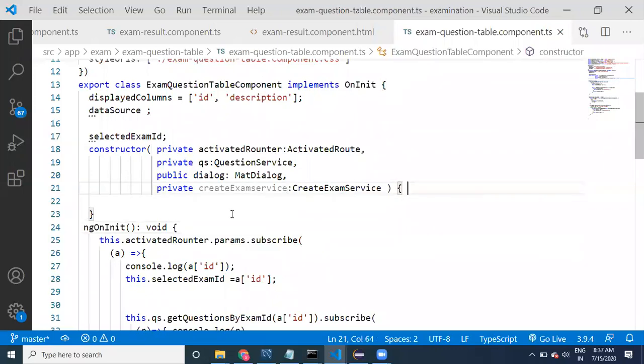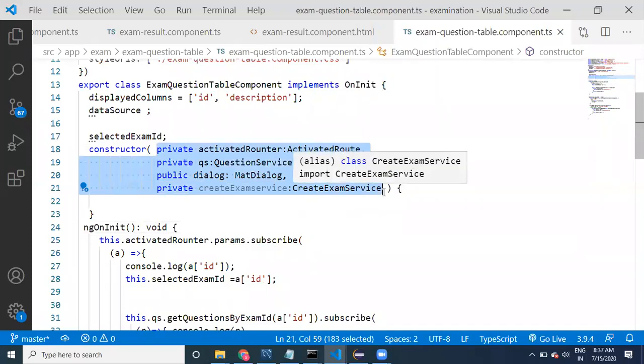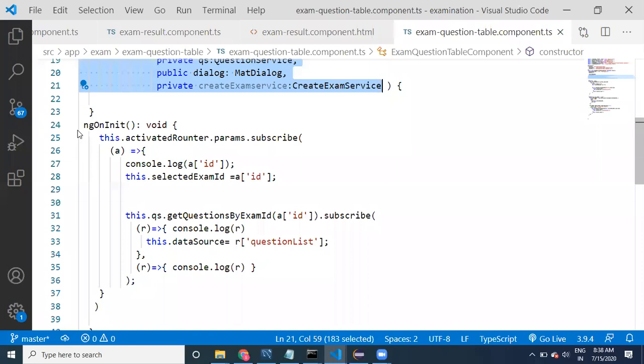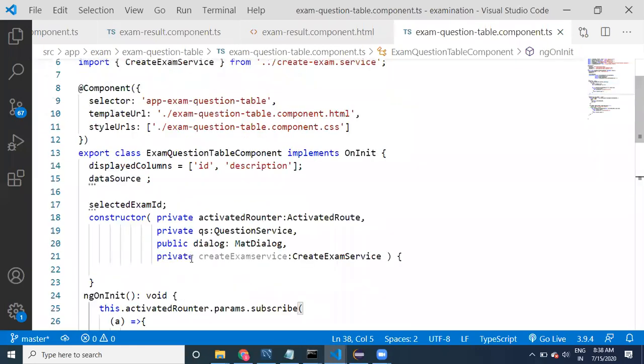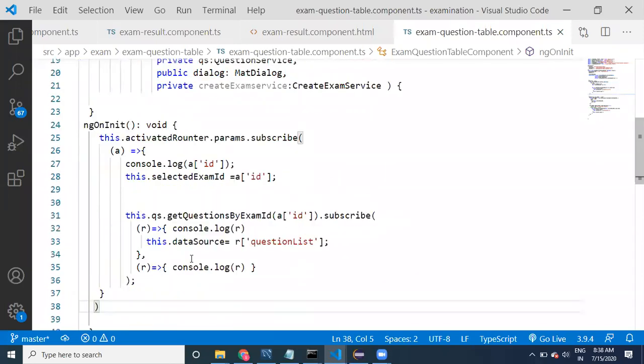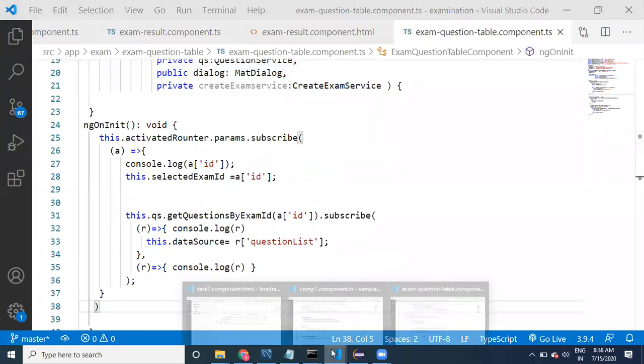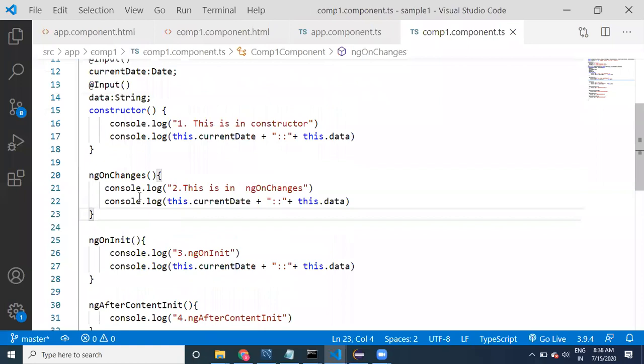So this is going to be something like this. This is the constructor. Constructor is for what purpose? Injection purpose. This is the right place to provide injections. And init, what is the purpose? Initialization logic. Whenever you are writing anything inside ngOnChanges, you have to be very careful. Why? Because for every change, this logic is going to get executed.